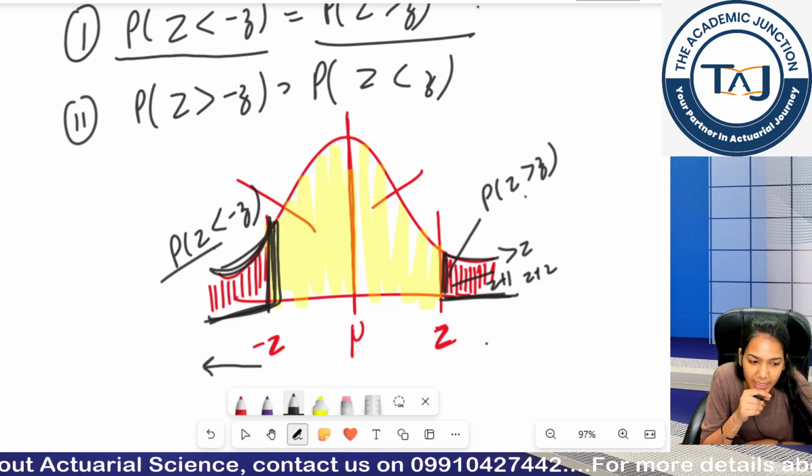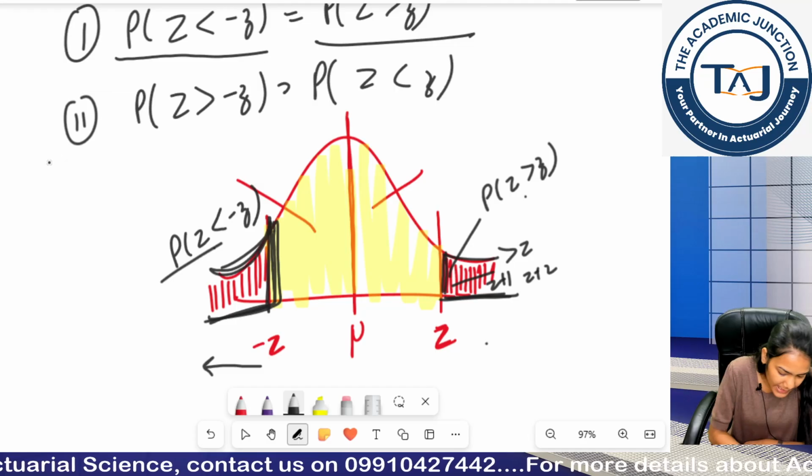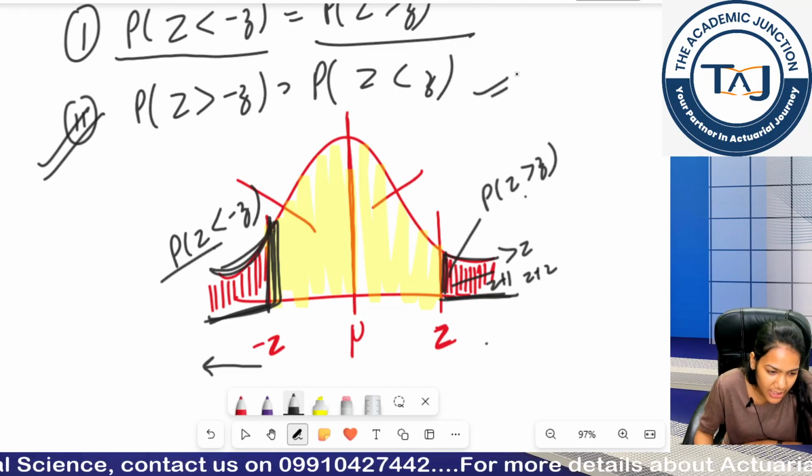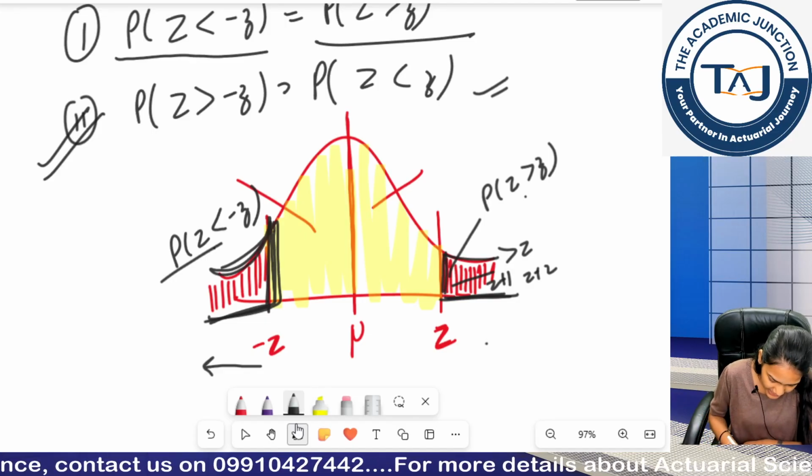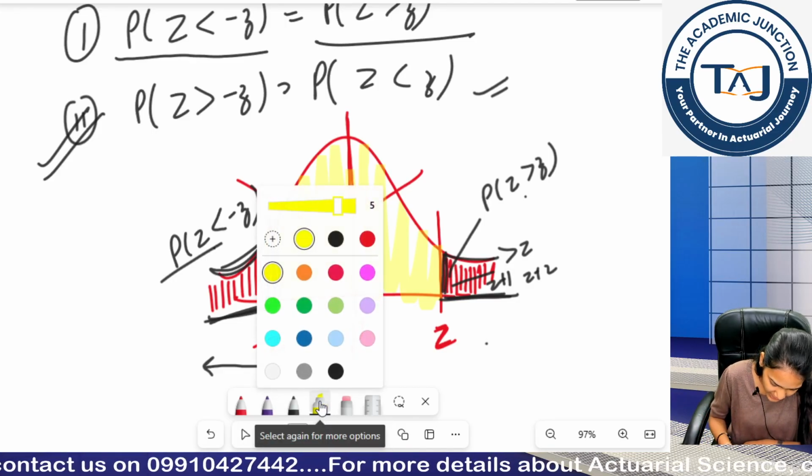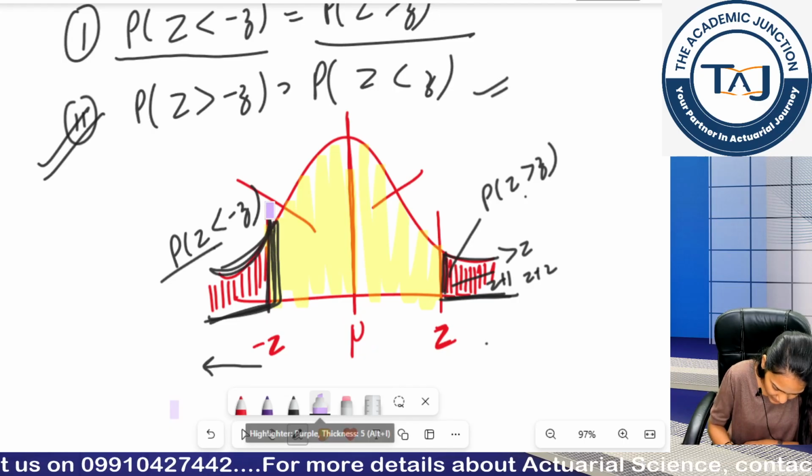Is this relationship clear? Now, you can think the same way for the second relationship. Anything greater than minus z, which portion is it? This portion.